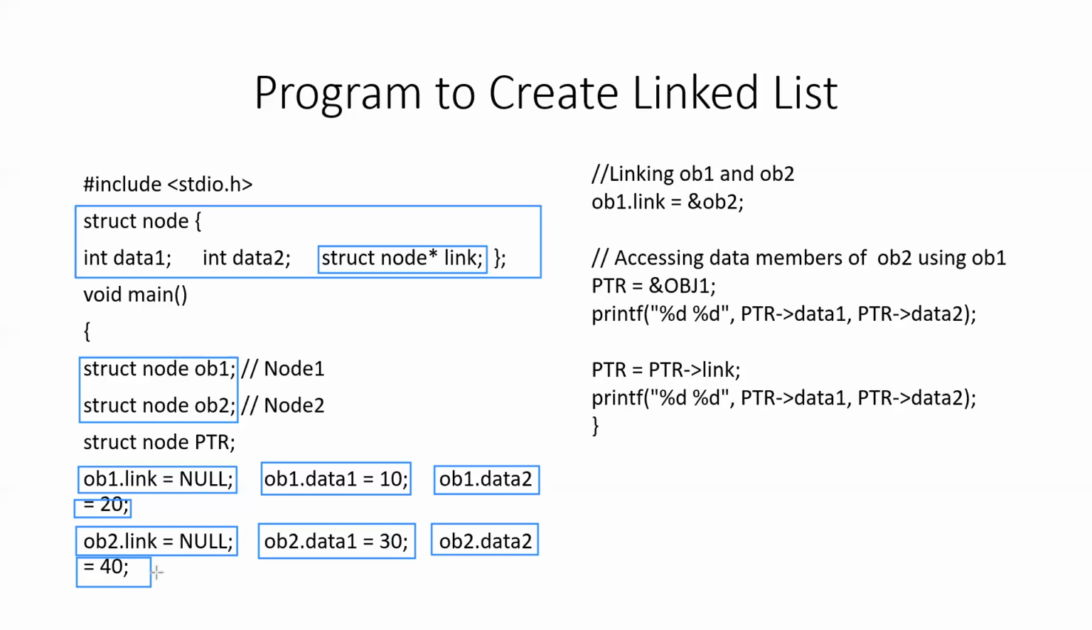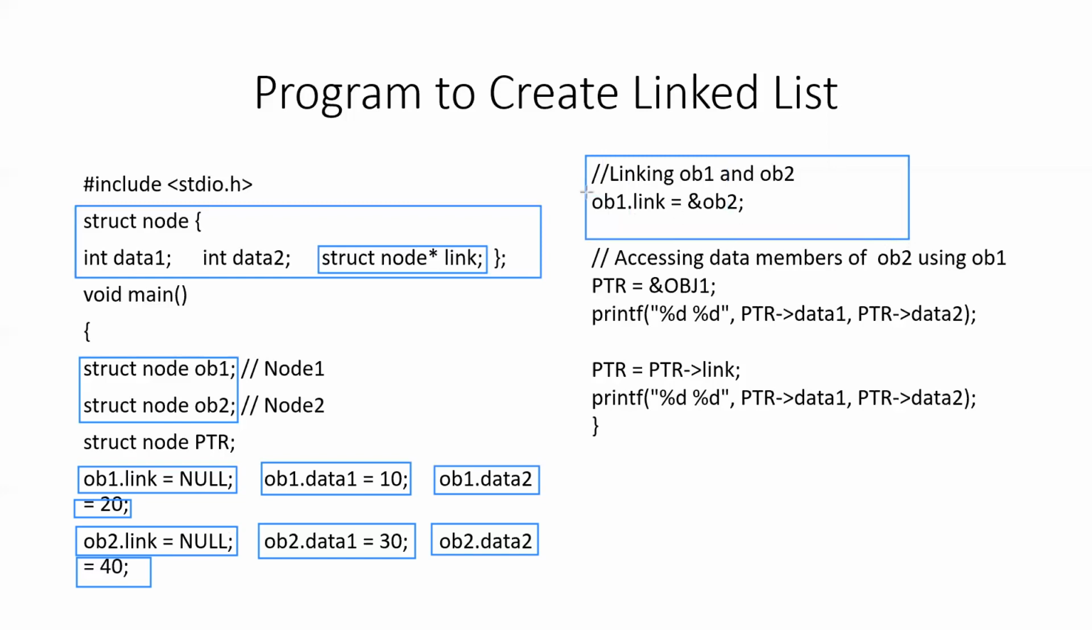Now we want to create the list. How we will create the list? We will store the address of the first node in a pointer variable and the address of the second node in the first node. Because the second node will be the last node in the linked list, it will contain the null address. So please have a closer look and observe the statement right here.